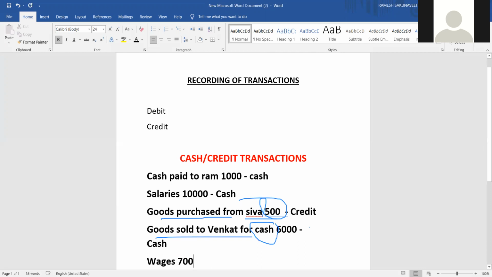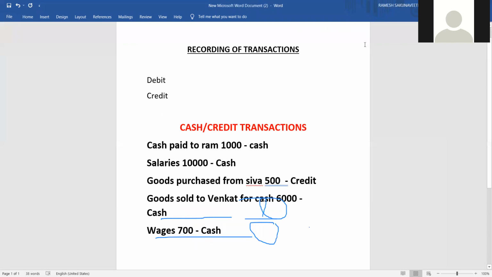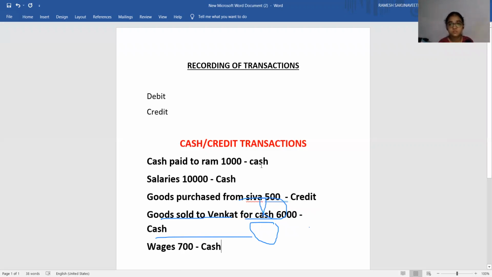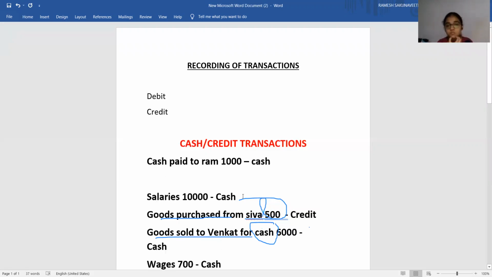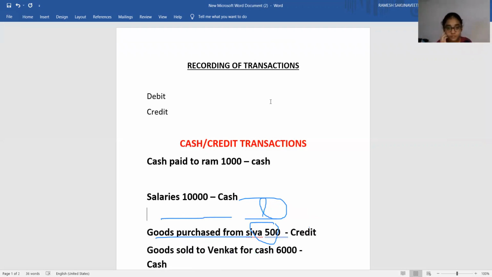Next. Wages 700. Is it a cash transaction or credit transaction? Cash. Very good. Because wages you are automatically going to pay in the form of cash only. You will not pay in any other terms. So you have to identify whether it is a cash transaction or credit transaction, first of all. That is the first important thing in maintaining records. Now, next step I will tell.